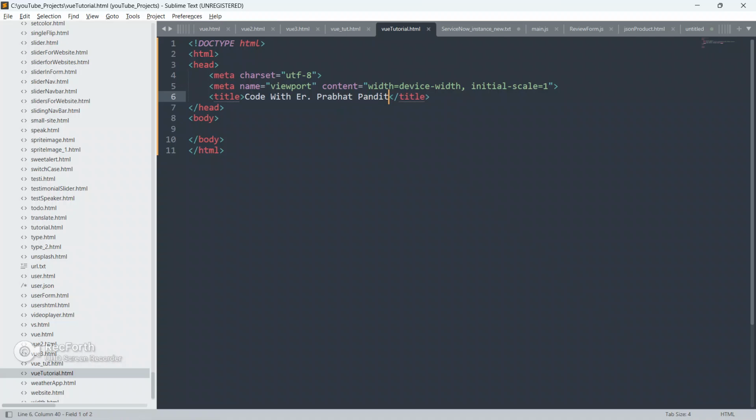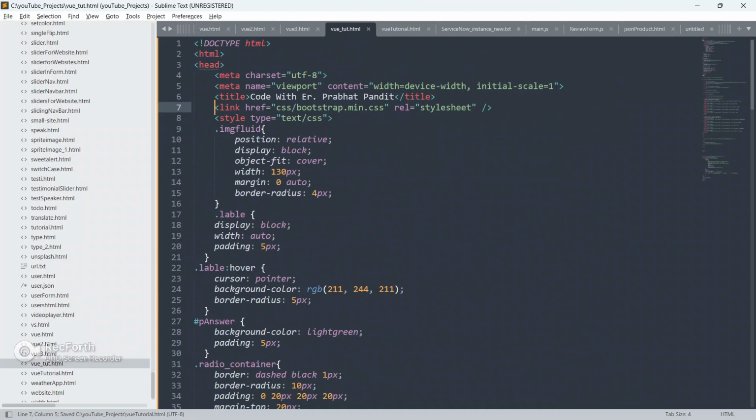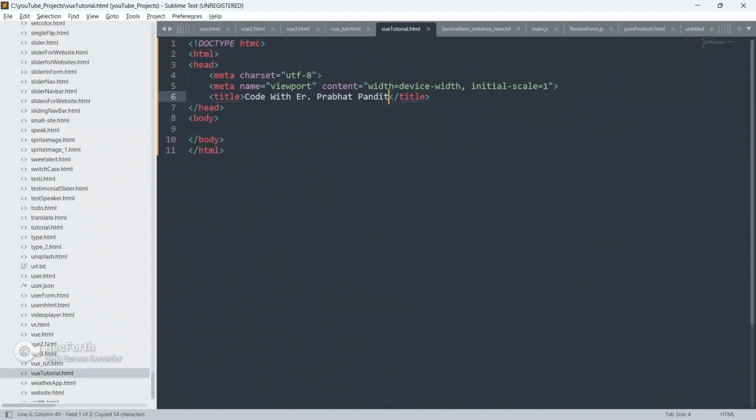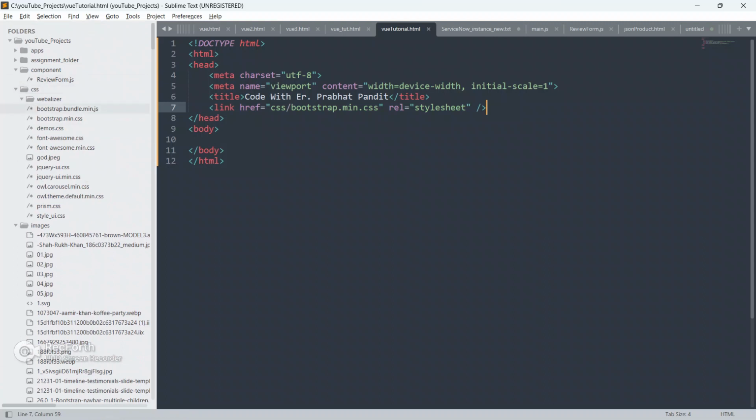Okay, so let me paste, guys, the local path for my bootstrap file. Okay, so this is the local path for my bootstrap file guys. Let me show you the file also here. As you can see, this is the bootstrap.min.css in the folder called css. Okay, and this is the file name, bootstrap.min.css.